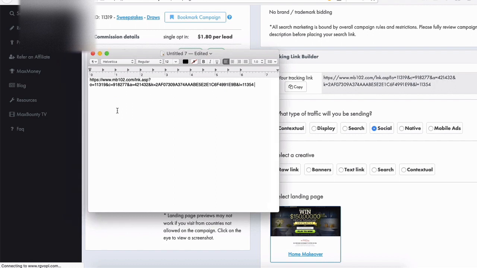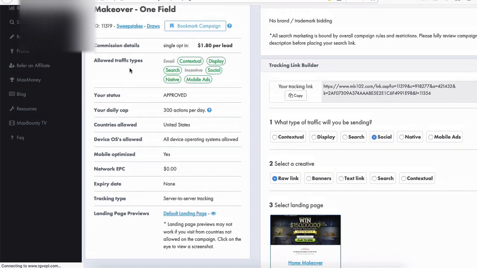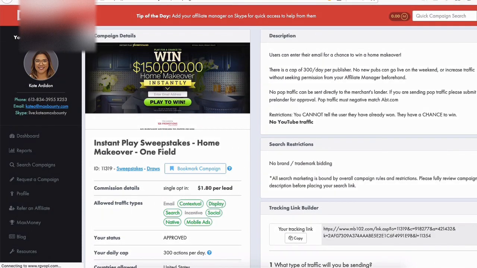Okay, so now that we have this link pasted here, we can basically start building the landing page correctly. And the way you promote these offers that I found, one of the best ways to promote an offer like this is using something called a quiz, right? Basically, what a quiz does is qualify the lead.